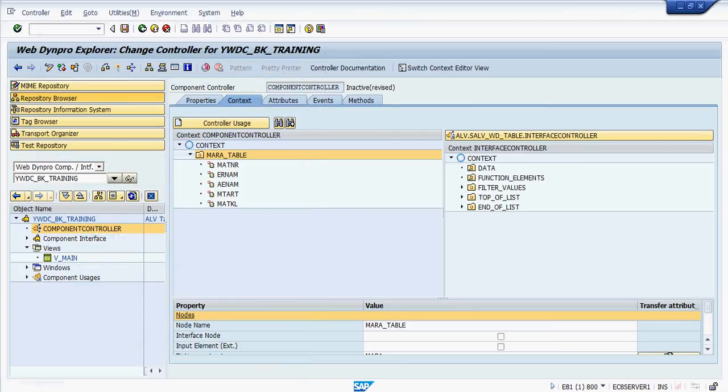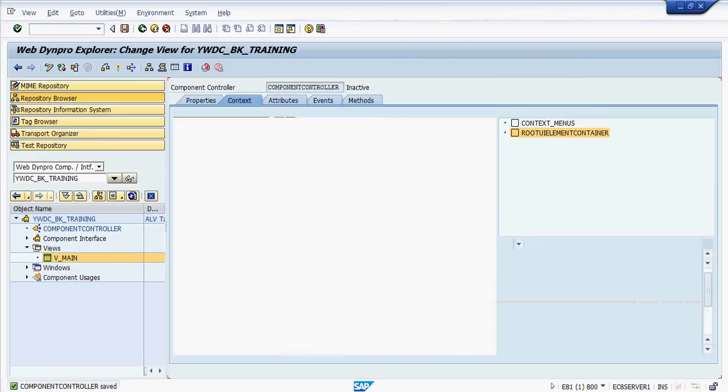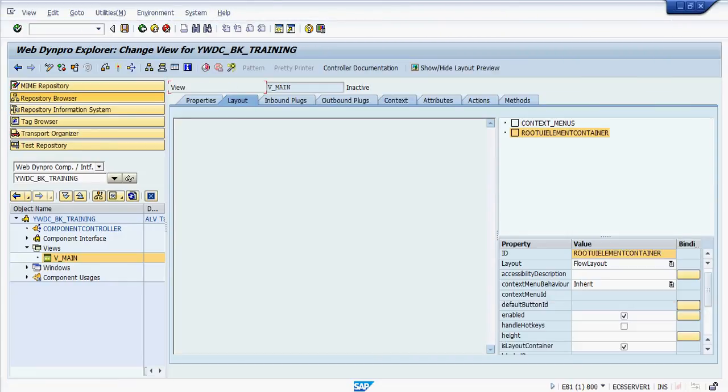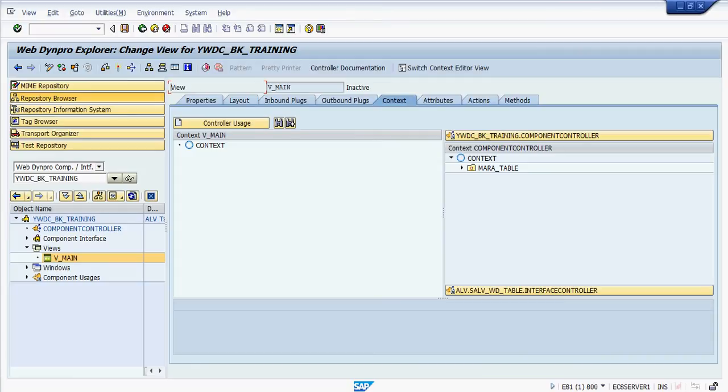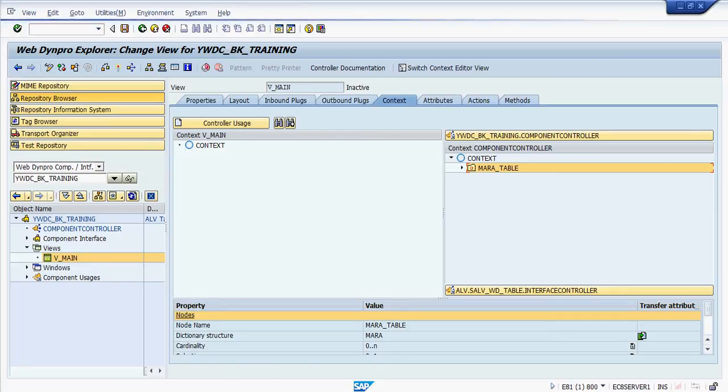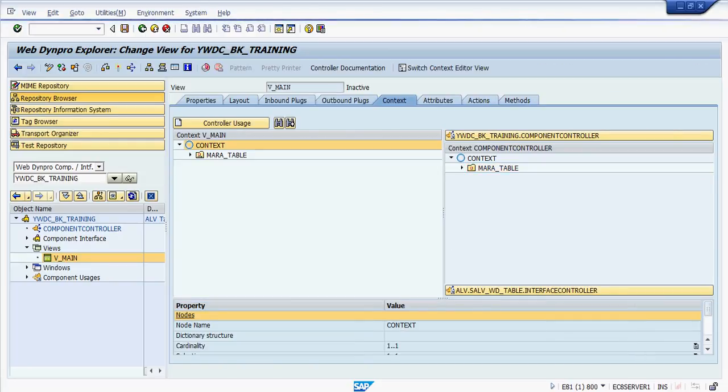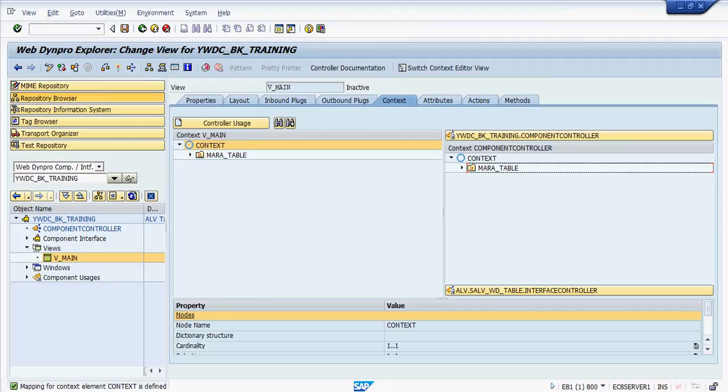Once the context is created, if you create the context in the component controller, it is a global context. Now in order to make use of the context created in the component controller in the view controller, you have to go to the view controller, and here also you have the context tab. If you create a context at the view controller level, it is a local context. Now just drag and drop. This is the internal context mapping. Select the MARA_TABLE context from the component controller on the right side, and drag and drop it to the view controller level. Now you can see here.